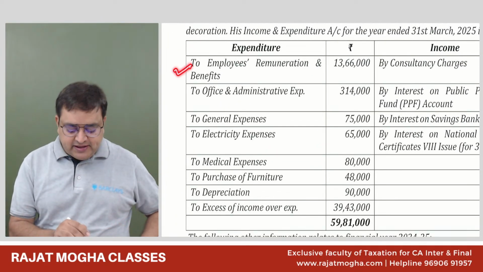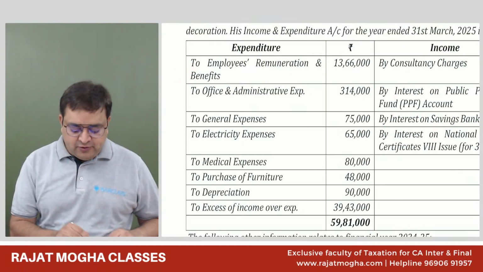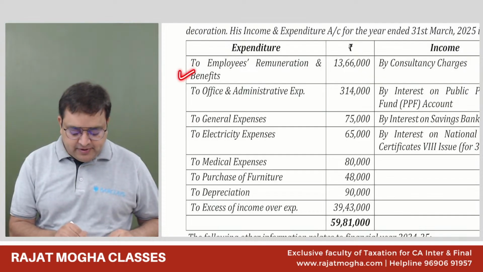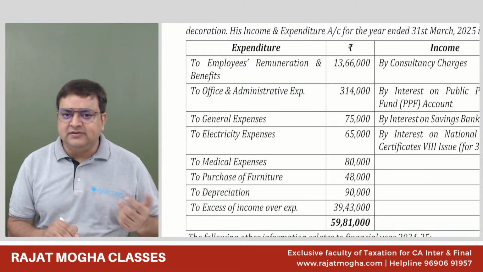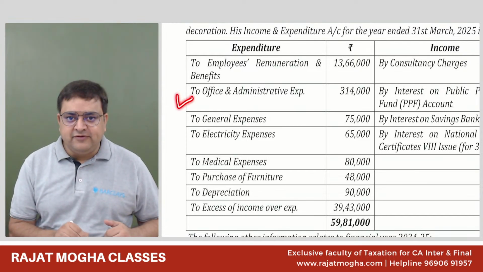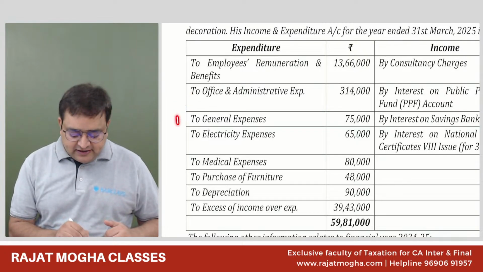Tell me, everybody: employee remuneration and benefits, should it be allowed or not allowed? Allowed, good, because it is nothing but salary. Section 37 allows it, no problem. Office and admin expenses, I believe everybody is okay with it. We should allow this. General expenses.